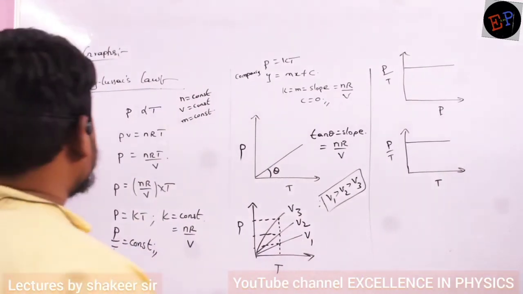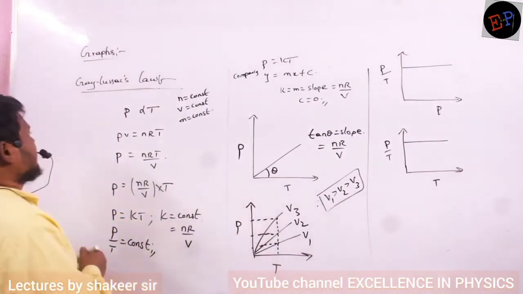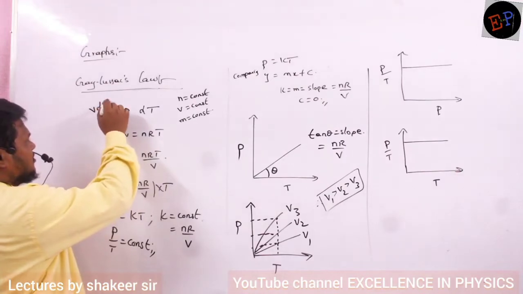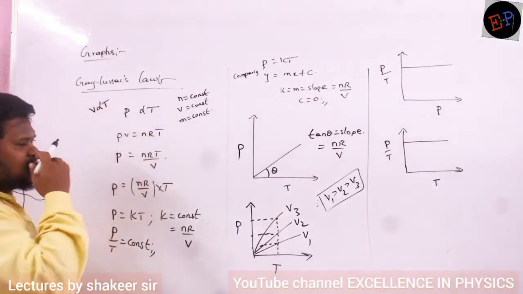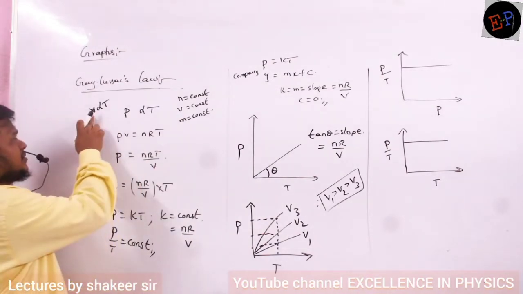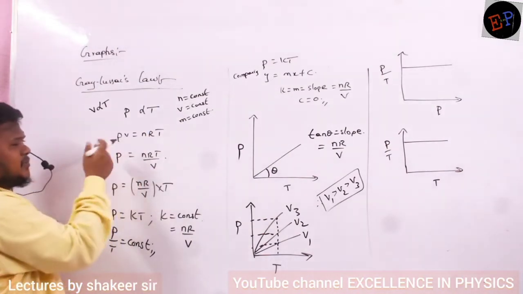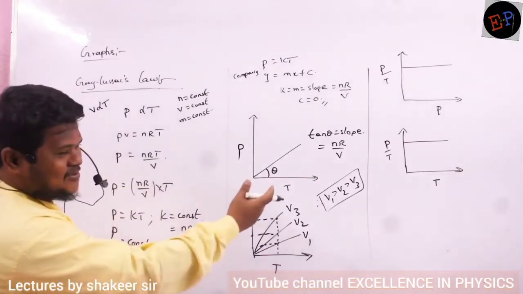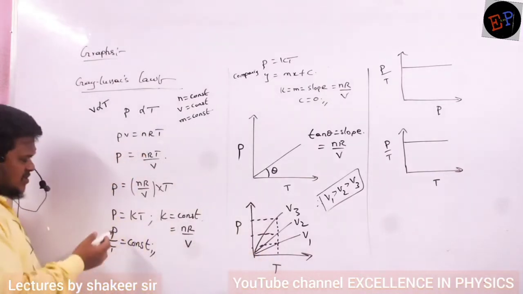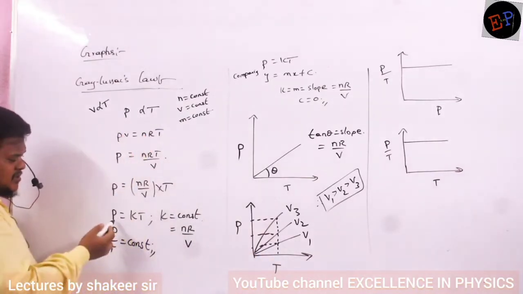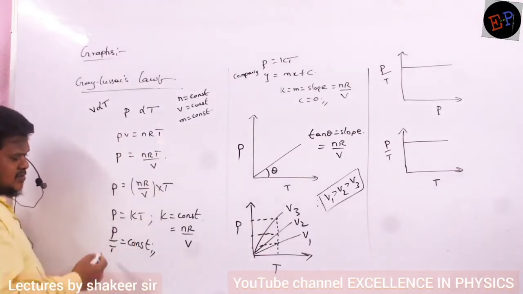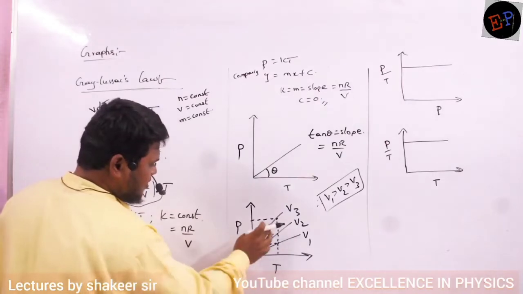Now these are the equations of Gay-Lussac's law. Previously we drew graphs for Charles' law, where volume is directly proportional to temperature. Here pressure is directly proportional to temperature. So in the same condition, wherever you see V, write P, and wherever you find P, write V. That's all, and you will get the total equation. Clear? Again, see here. Pressure is directly proportional to temperature, so P equals K into T. So P by T should be a constant. Therefore pressure and temperature are directly proportional.